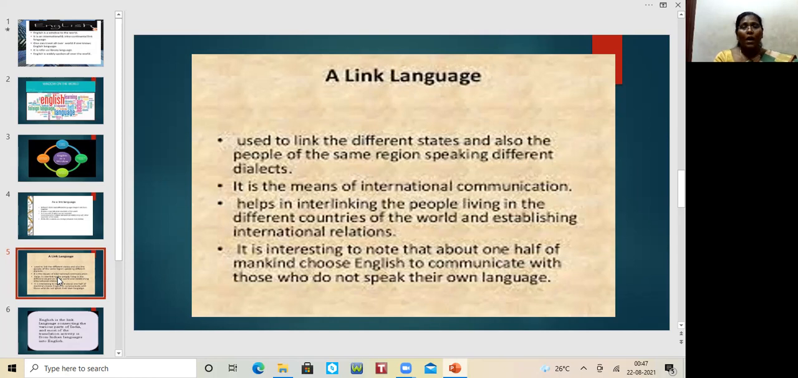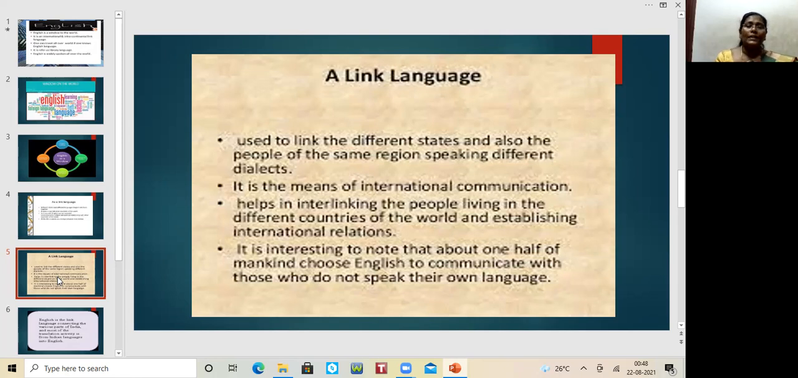Though we live in different parts of the world, English interlinks the different countries of the world and helps establish international relations. Only with the help of the English language can we develop relationships with each other when people live in different countries. Only this language helps to have a link, the bond, the communication, the rapport, understanding, everything. International relations are developed only with the help of the English language.